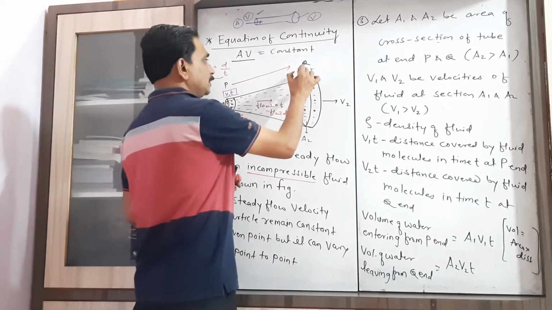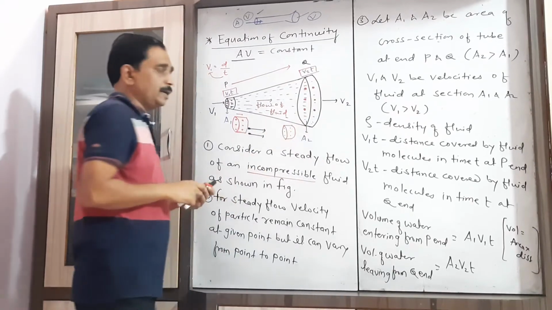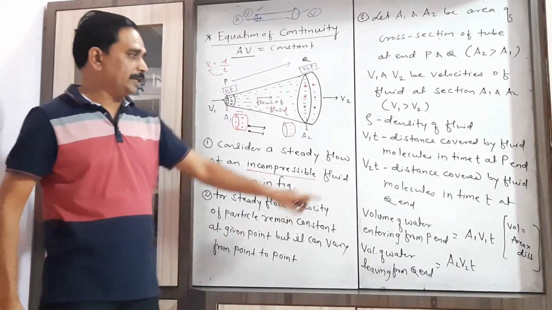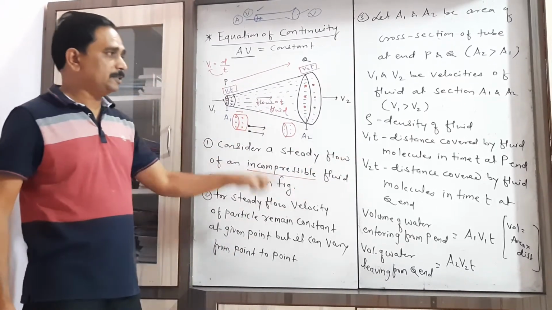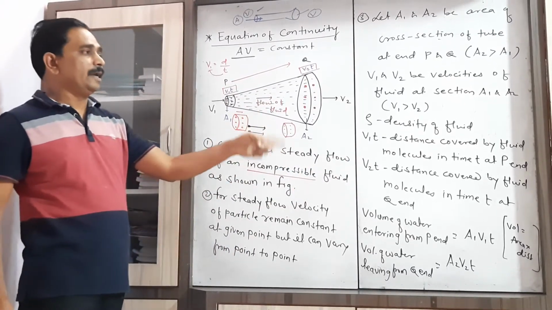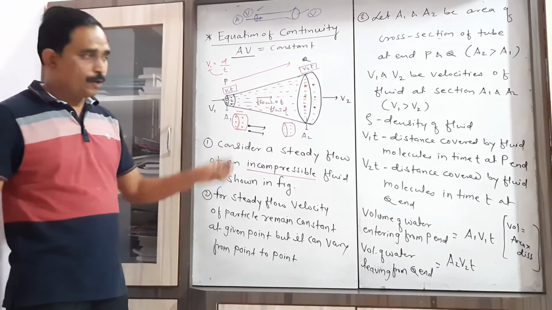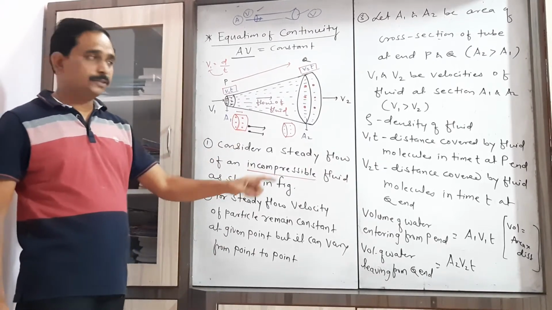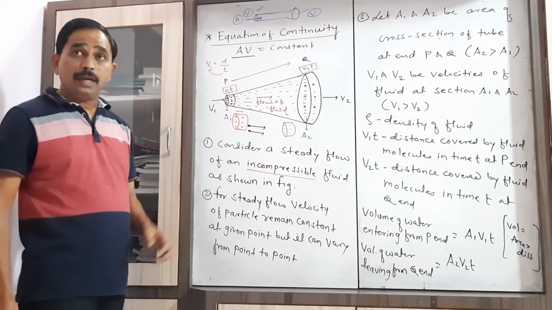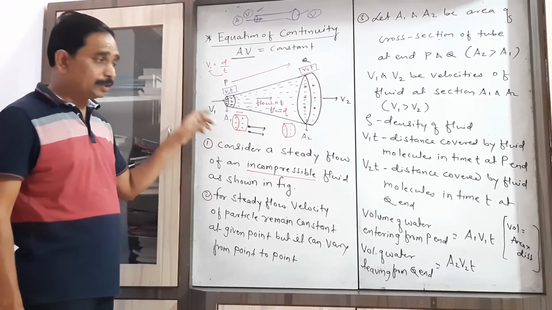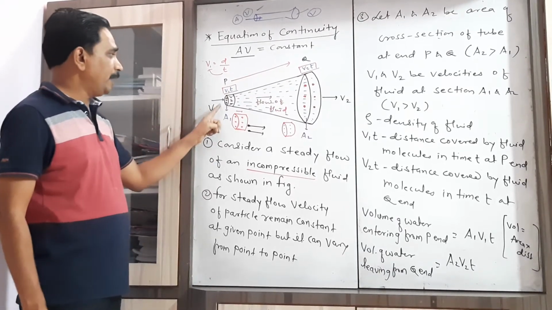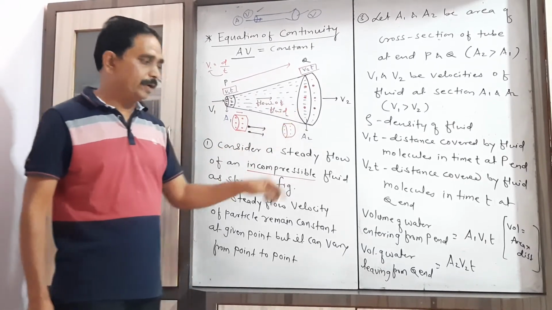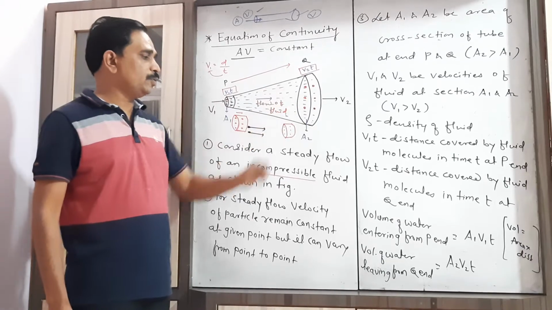Here, the distance covered by the molecules or particles of the fluid is equal to v2 into t. So that's why I write here v1t, the distance covered by the fluid molecules in time t at P, and v2 into t, the distance covered by the fluid molecules in time t at end Q. Now let us consider the volume of water entering from the P end and the volume of water leaving from the Q end.